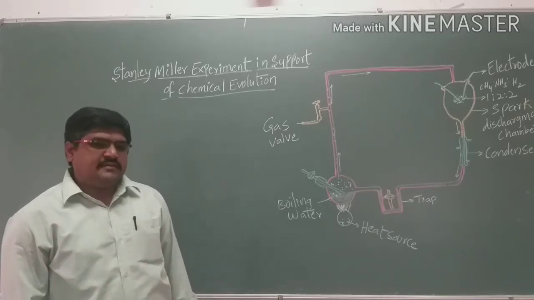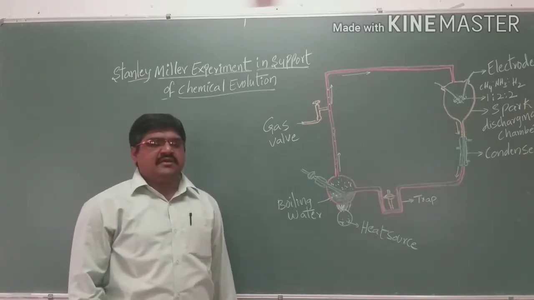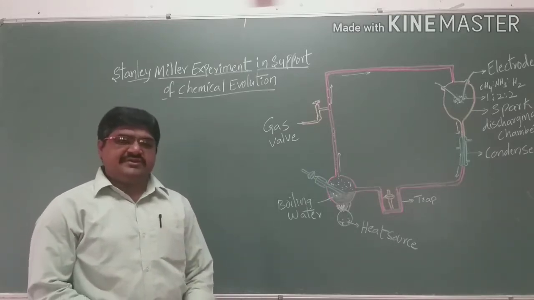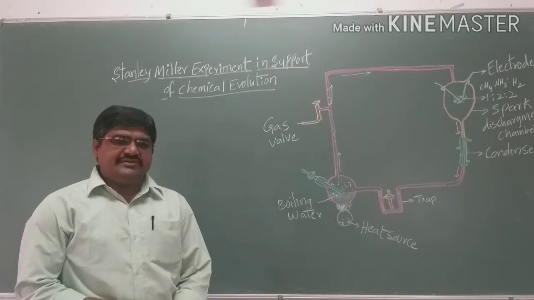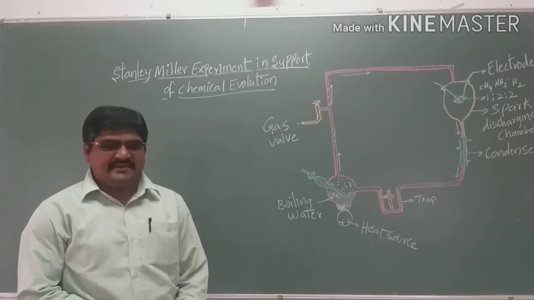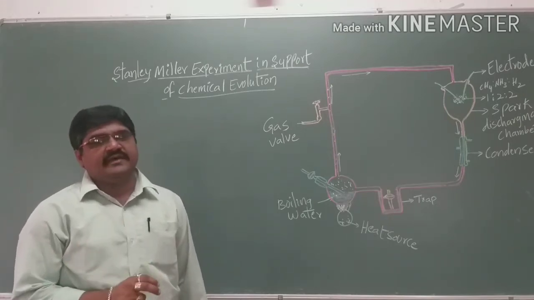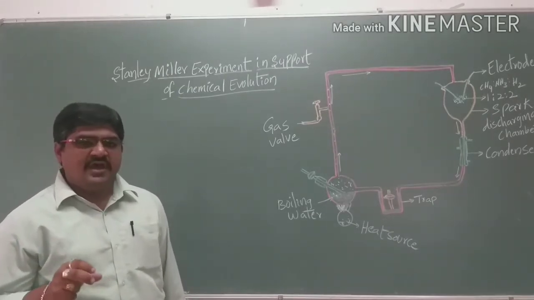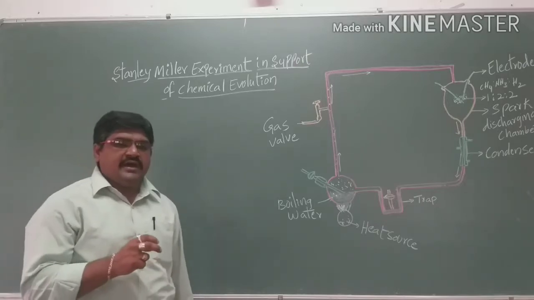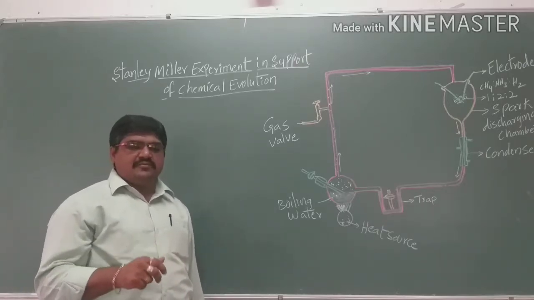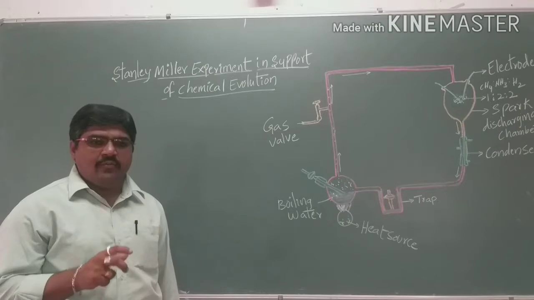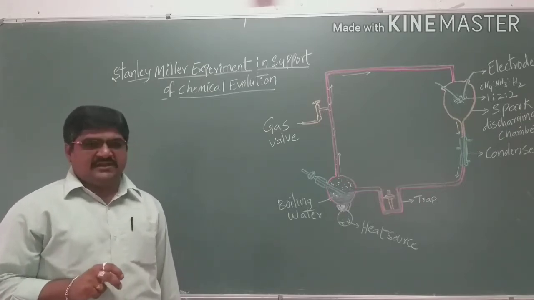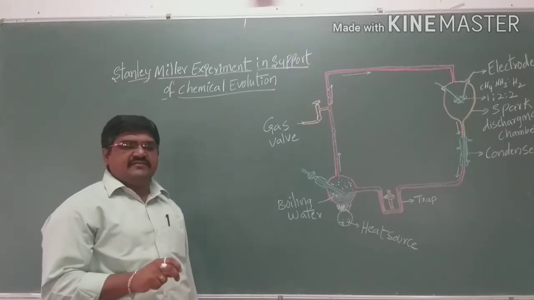In last class, we discussed chemical evolution and biological evolution: how life came to exist on the Earth's surface, that is, how living organisms were produced on the Earth's surface, which was proposed by A.I. Oparin and supported by Haldane. So in last class, what we discussed was chemical evolution.